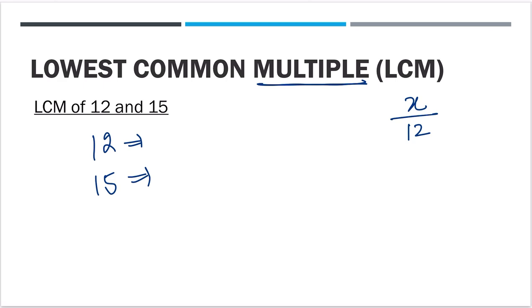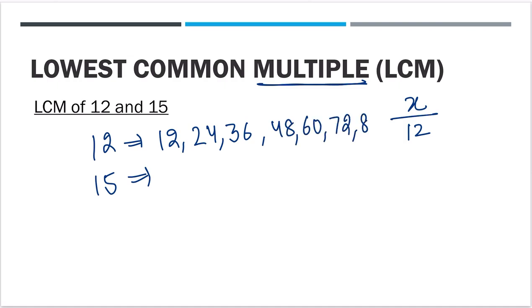What are the multiples of 12? 12, 24, 36, 48, 60, 72, 84, and so on, 120, 144, and so on. These are the multiples of 12. I hope you understand the difference. These are all numbers that are divisible by 12. Factors are the numbers which divide 12.